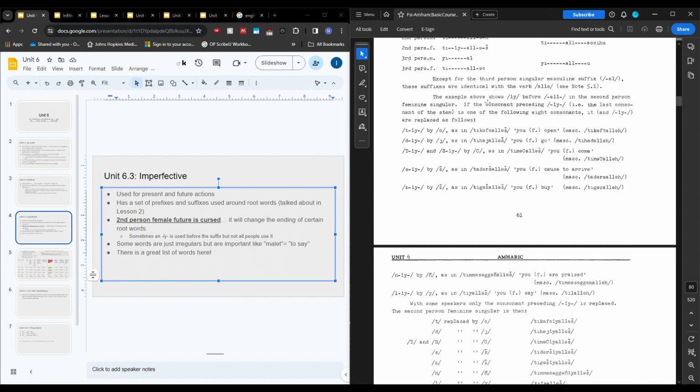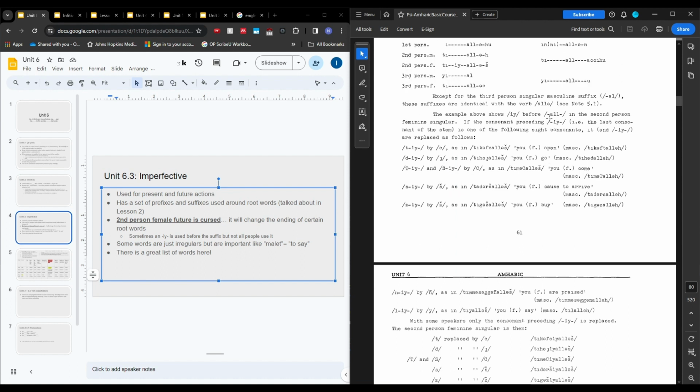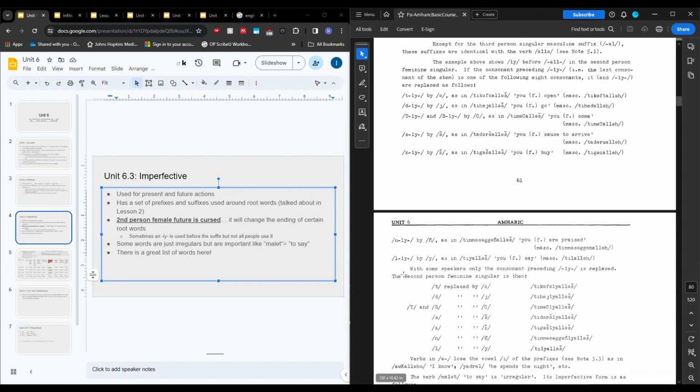Also, occasionally, the last consonant that's been modified will have an iya come right after it. Sometimes it's used and sometimes it's not. That's what these 2 lists are meant to be showing. This list is the same as this list, but it's using the iya version. So I think maybe walking through will be helpful. And this is something that we've also talked about in lesson 2.